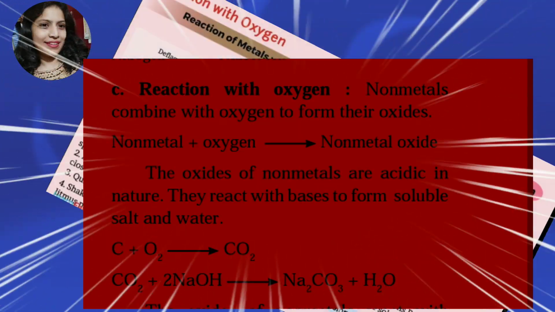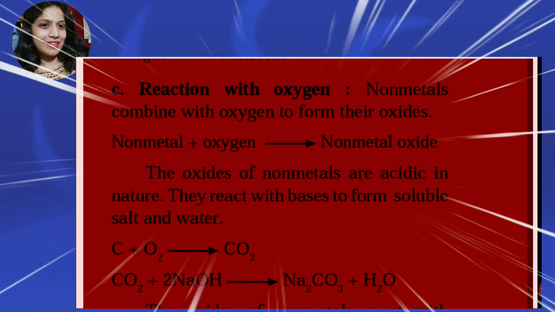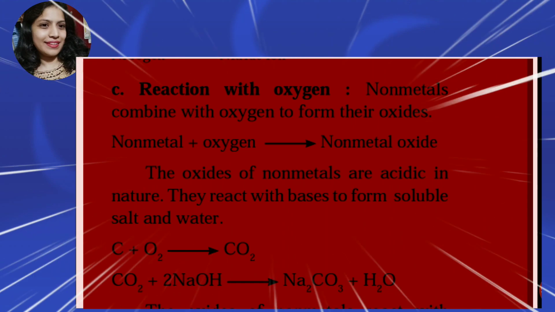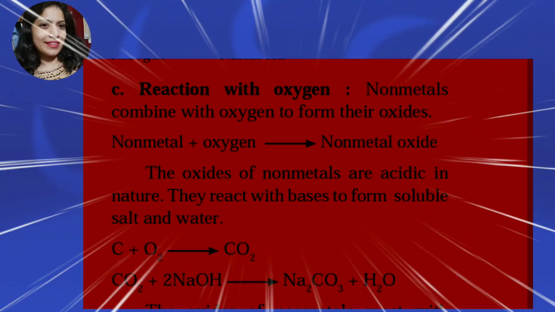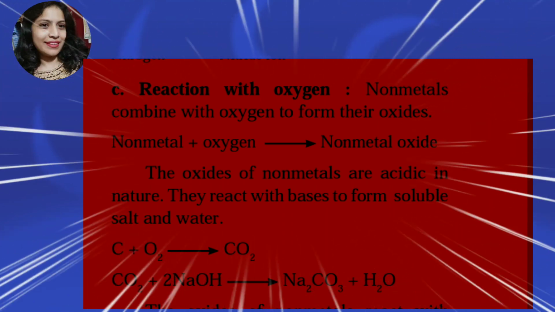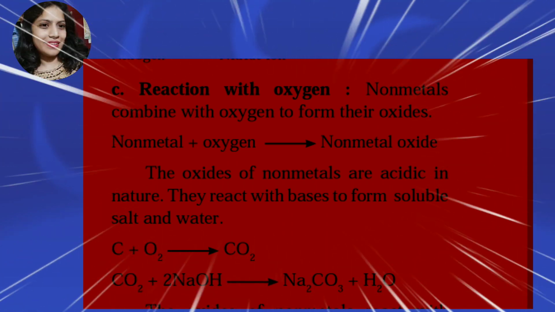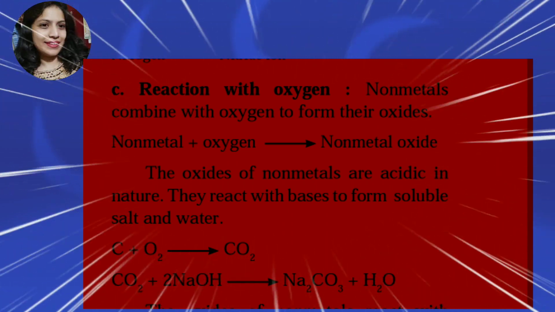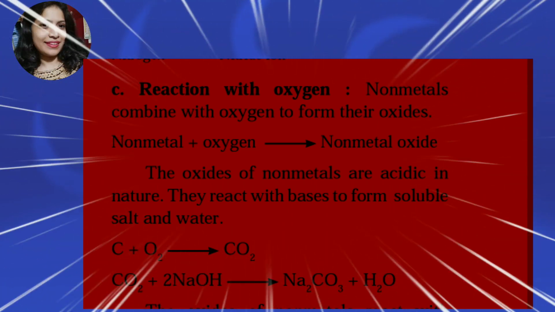Let us see nonmetals. Nonmetals combine with oxygen to form their oxides. That is, nonmetal plus oxygen give rise to nonmetal oxide. The oxides of nonmetals are acidic in nature. They react with bases to form soluble salt and water. And examples are carbon plus oxygen give rise to carbon dioxide.